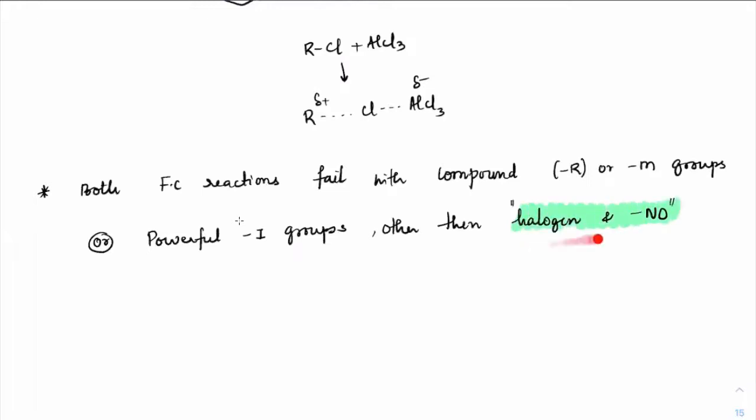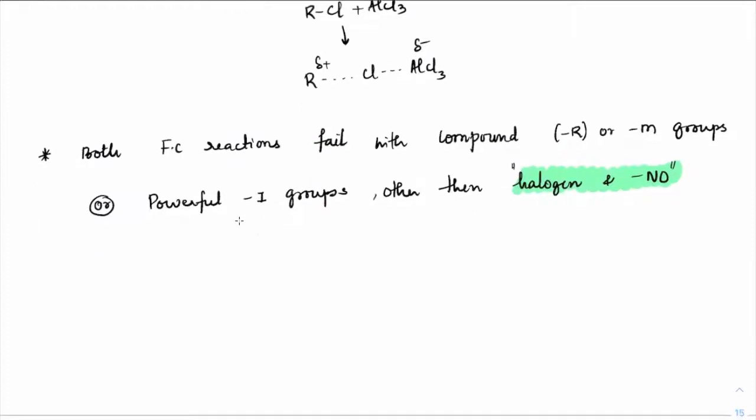In the halogens chapter it is given. Halogens and NO will definitely give Friedel-Crafts reaction, but other than that, any withdrawing group which has -I or -M, or strong -I, all of them will not give Friedel-Crafts reactions.